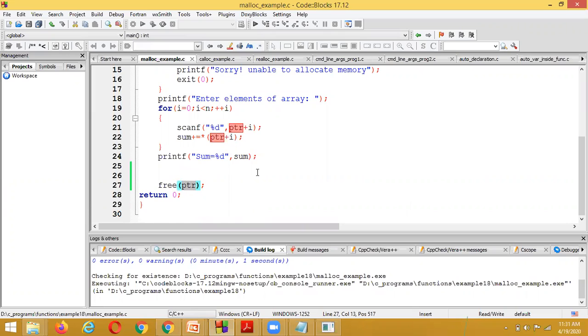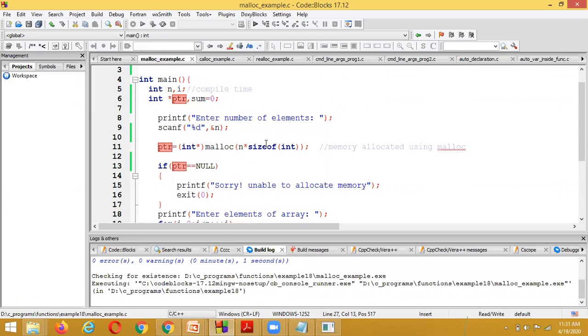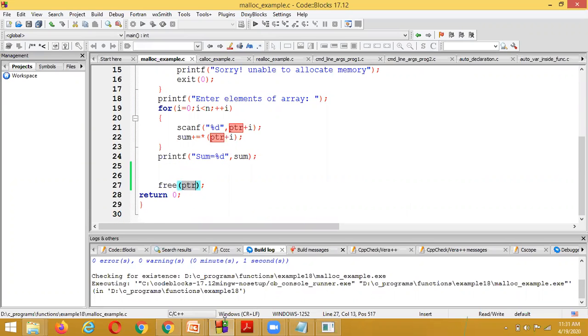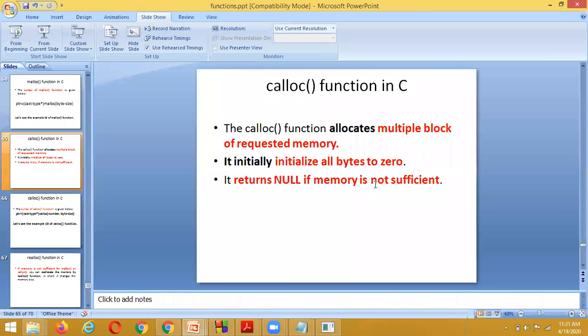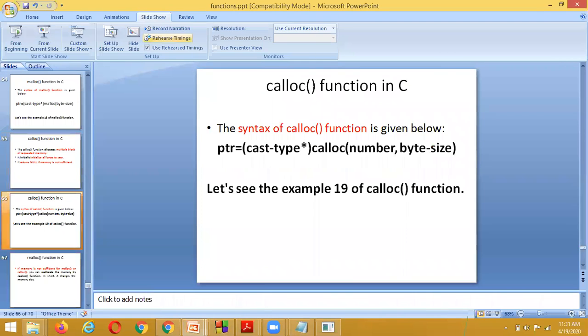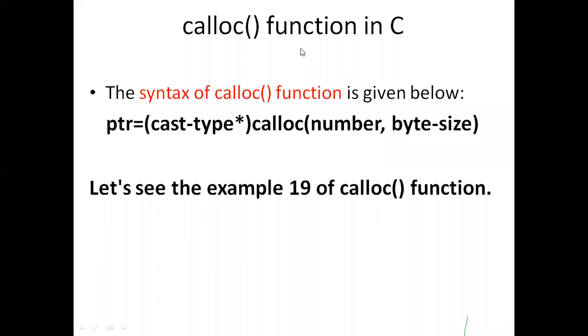If you understood this program, the calloc function is almost similar to malloc. The next concept we are going to discuss here is the calloc function. Calloc takes two parameters, whereas in malloc we only passed one parameter, the byte size.